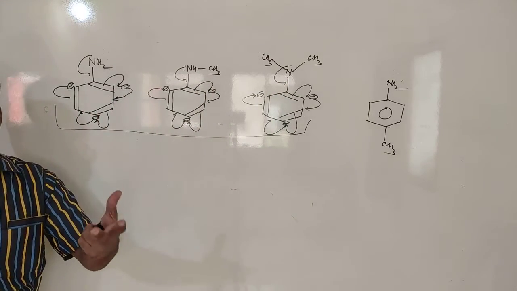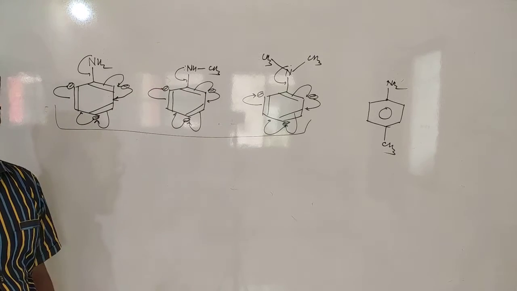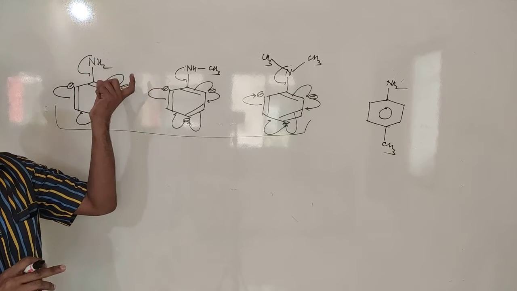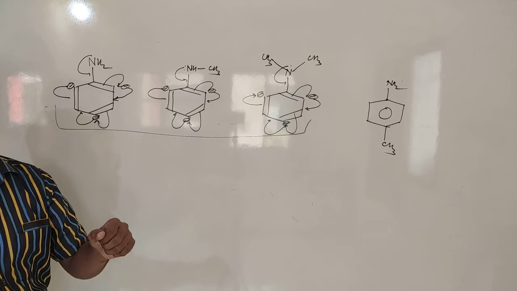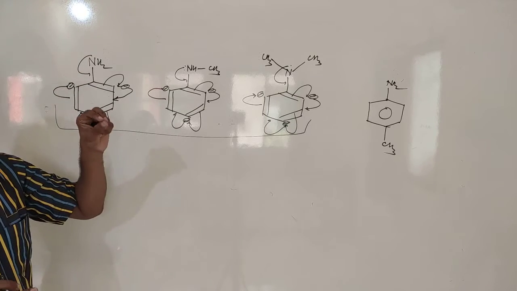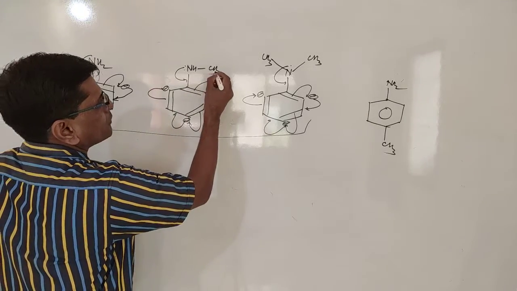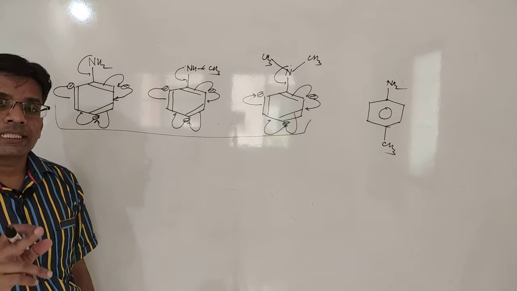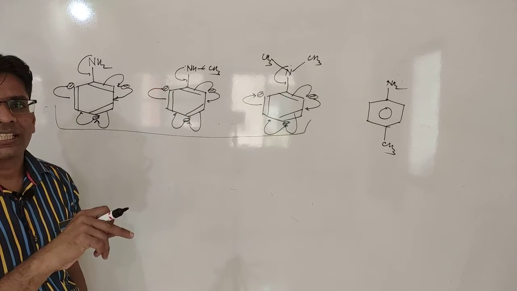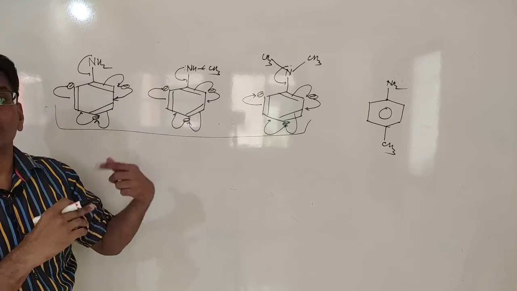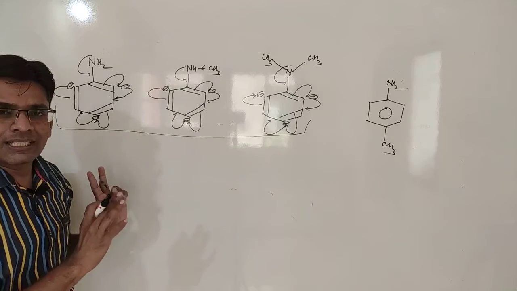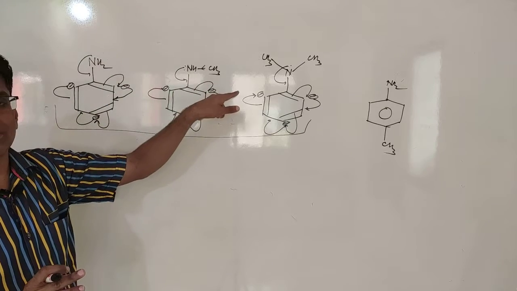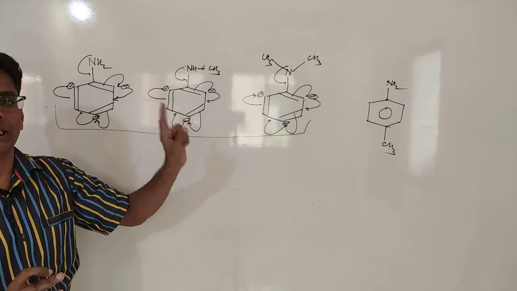Now you know the inductive effect. Alkyl groups are electron donating. They show an electron donating inductive effect in this molecule. Here both are hydrogen. Hydrogen doesn't have that many electrons to donate to the nitrogen, so the electron density at the nitrogen is limited. But when we consider N-methyl, this methyl group donates electrons by inductive effect to the nitrogen, so that nitrogen is more electron rich. And if nitrogen is more electron rich, it becomes more basic, because the resonance effect is identical but the electron rich center is different. So compared to NH2, the NHCH3 group is more electron rich due to the electron donating inductive effect of the methyl group.